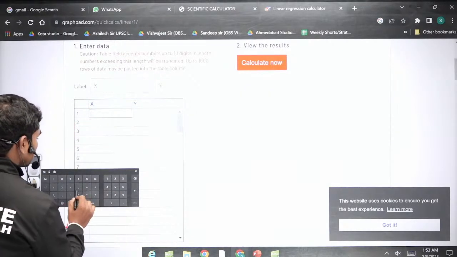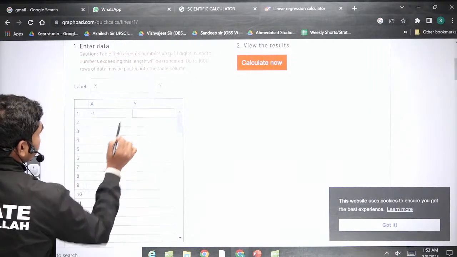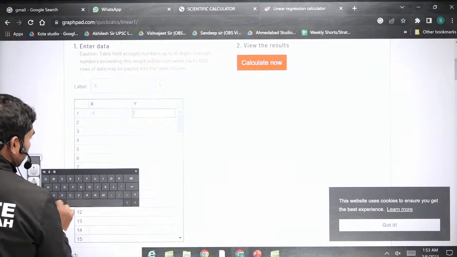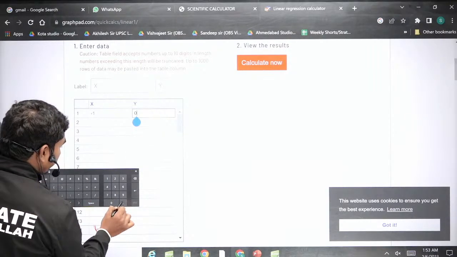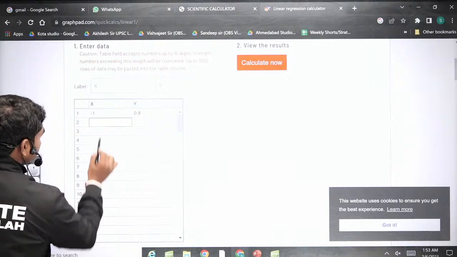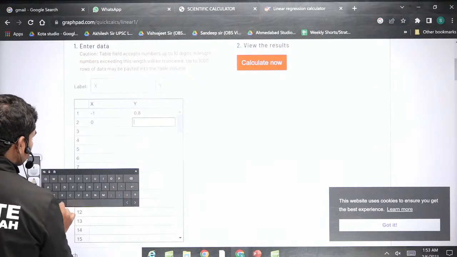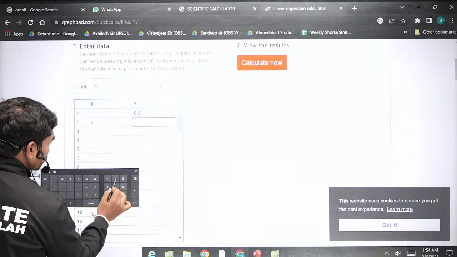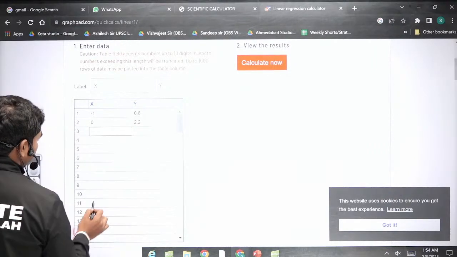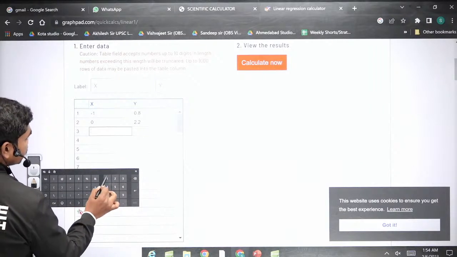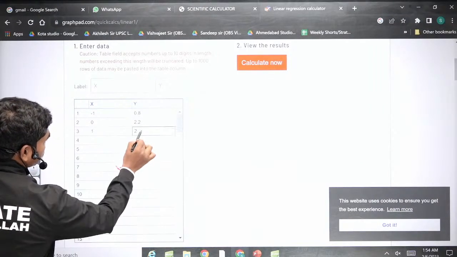Minus 1, and the value is 0.8. Then the next point is 0, and the value is 2.2. Then 1, and the value is 2.8.